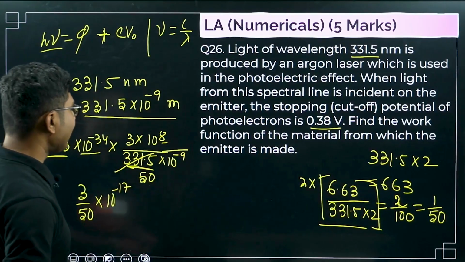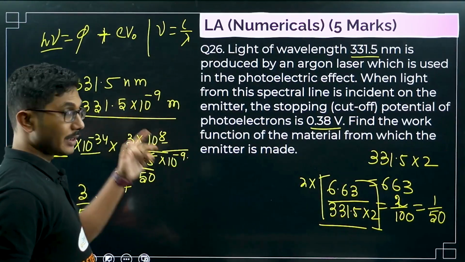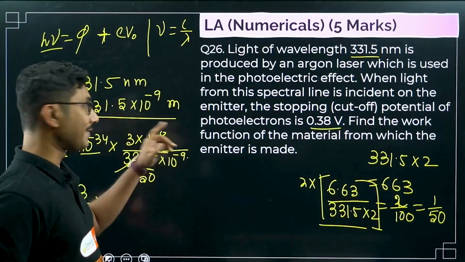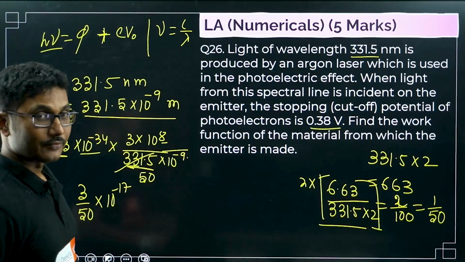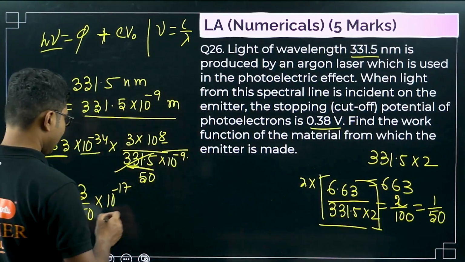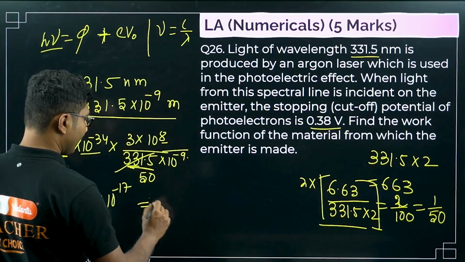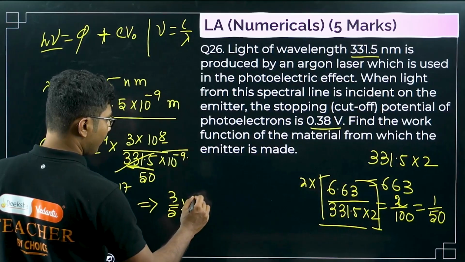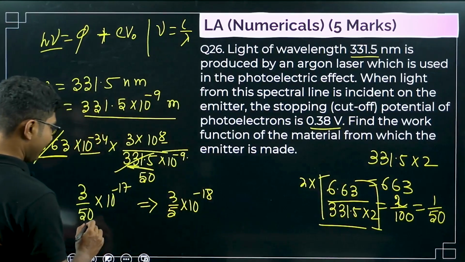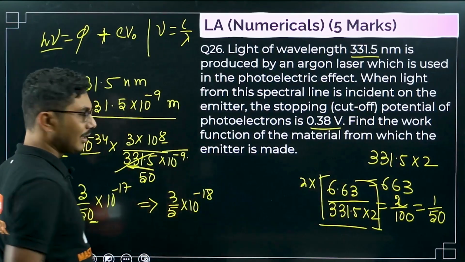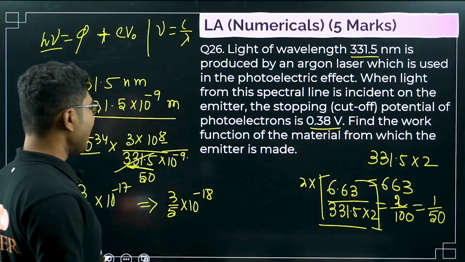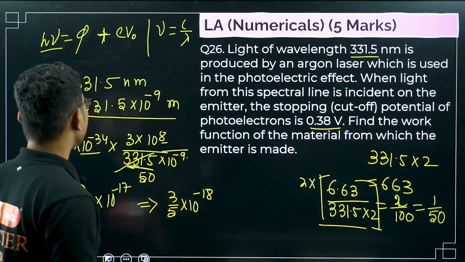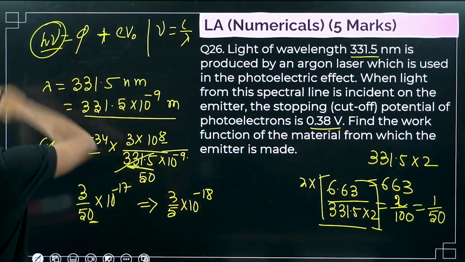You can check that: 9 will go up, 17 minus 34 is minus 17. So you can make this 3 by 5 times 10 to the power of minus 18 as well. We have taken this 0 and multiplied it in the numerator. So the h nu part we have calculated.